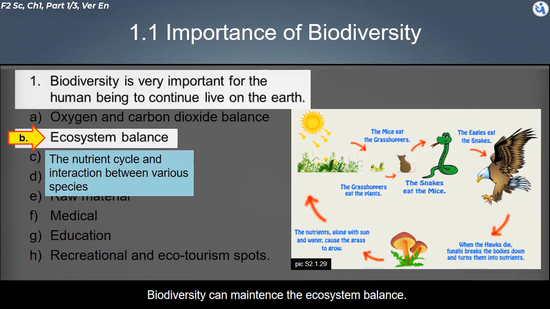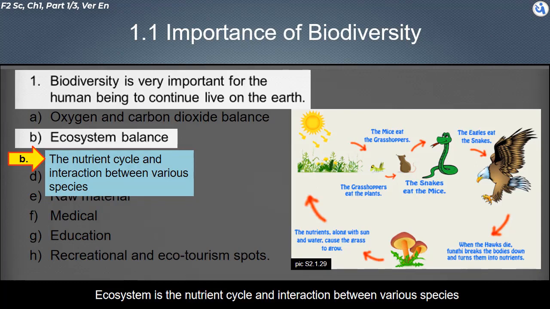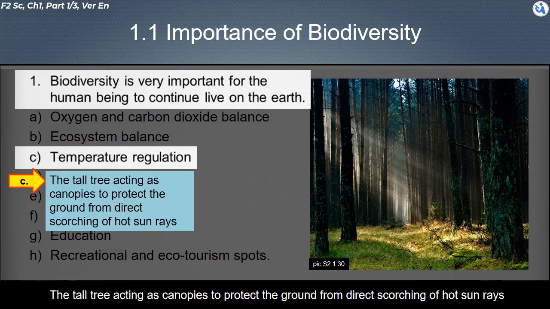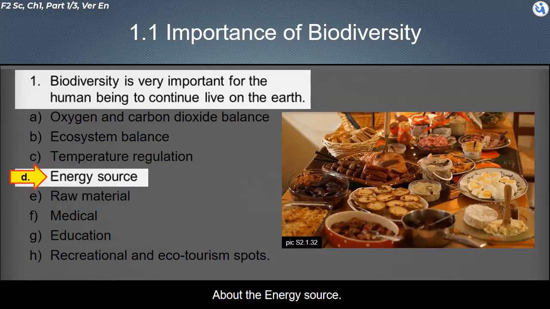Biodiversity can maintain the ecosystem balance. Ecosystem is the nutrient cycle and interaction between various species. The biodiversity controls the population of each organism. The biodiversity is important in temperature regulation of the earth, acting as canopies to protect the ground from direct scorching of hot sun rays.